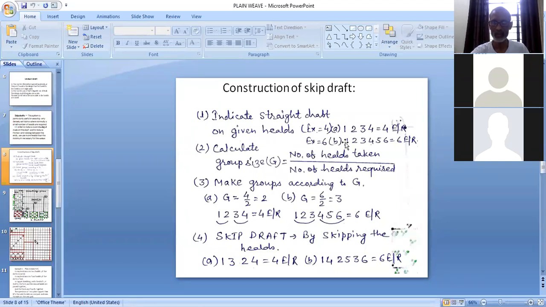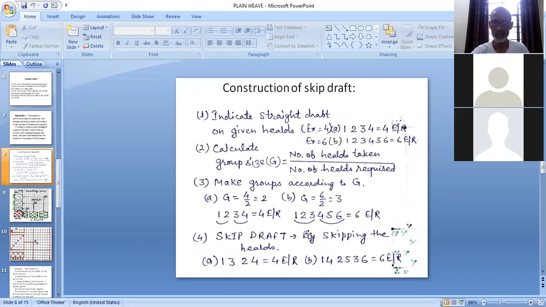So here A draft is 1, 2, 3, 4. So we will copy draft here. And again, after indicating the draft, we are making groups according to group size. Group size is 2, so we are making groups of 2. Here group size is 3, so we are making groups of 3. Then taking 1 from first group and 1 from second group. There will be 2 groups. So first from first and first from second, and then second from first and second from second. So 1, then 3, then 2, then 4.